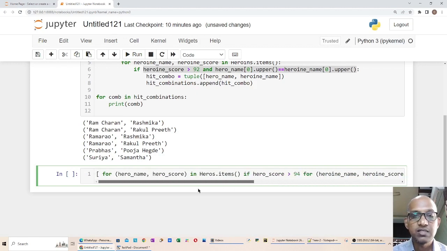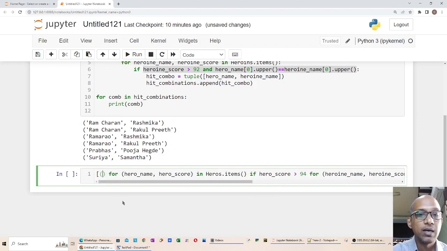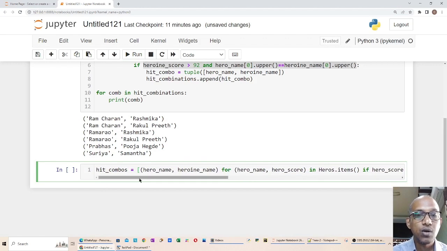If these conditions are satisfied, then I make a new hit pair. What is the hit pair? I want to make the hit pair as the hero name and the heroine name. This is the entire list comprehension, which creates a new list, and I save that list in hit combos.